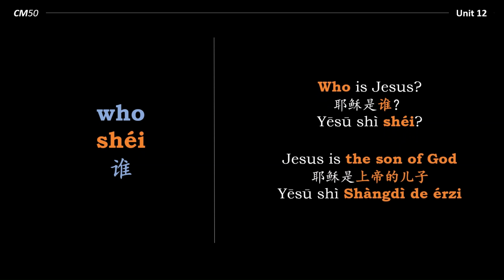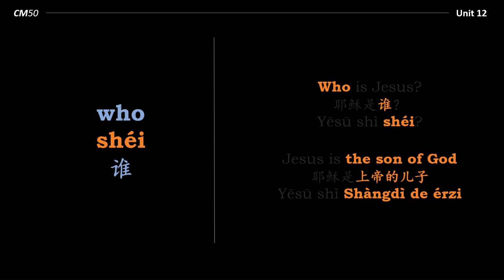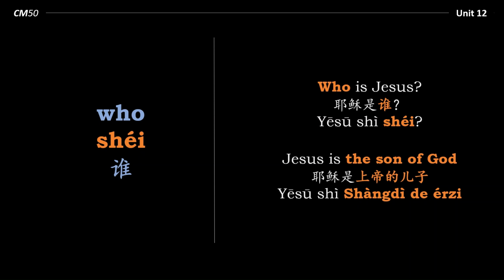耶稣是上帝的儿子. So in the English, the question word who is at the beginning of the sentence, but the answer, the Son of God, is at the end of the sentence. How about the Chinese? The question word 谁 is at the end of the sentence, and the answer 上帝的儿子 is also at the end of the sentence. So while in the English, we have to change the word order around between the question and the answer, we do not need to do this in Chinese. We keep the same word order and we simply replace the question word 谁 with the answer 上帝的儿子.